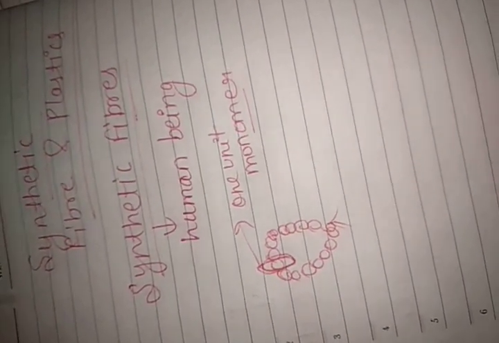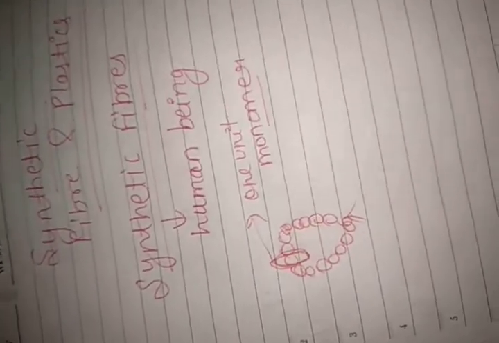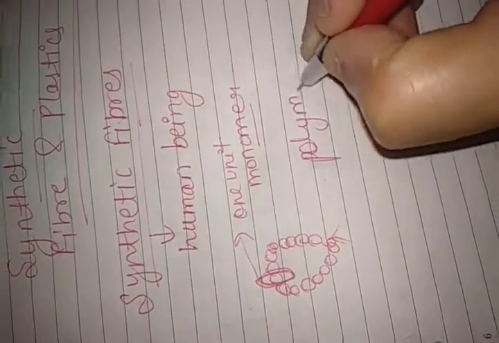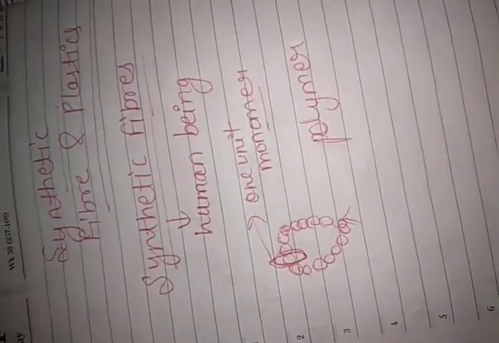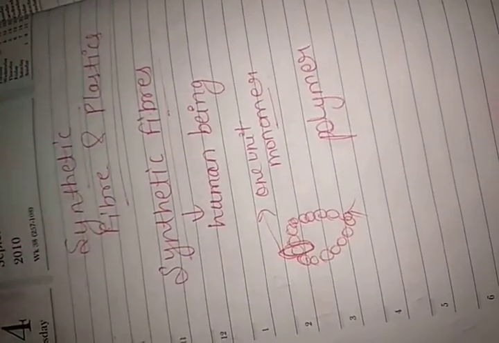When this monomer is continuously repeated again and again, it forms a chain, and that is known as a polymer. So basically, all the synthetic fiber that you get is a polymer.